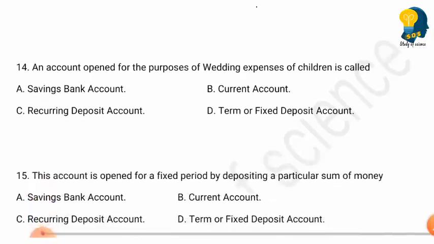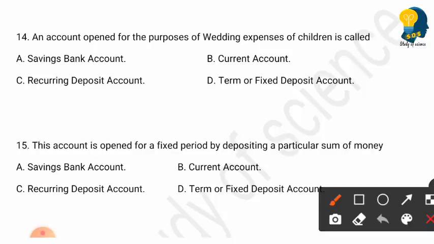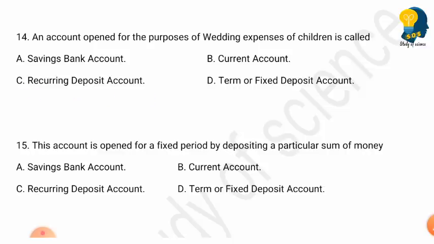The next question is, an account opened for the purpose of wedding expenses of children is called. Options are savings bank account, current account, recurring deposit account, term or fixed deposit account. So here the right answer is option C, recurring deposit account is a type of account opened for the purposes of wedding expenses of children.